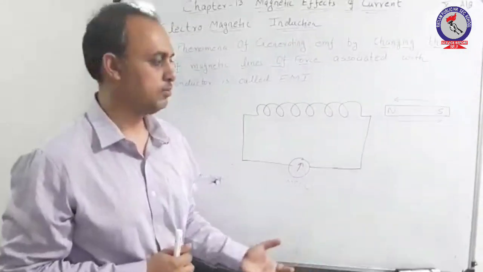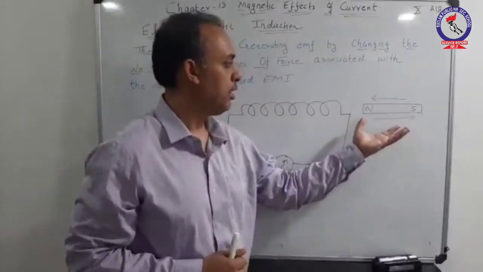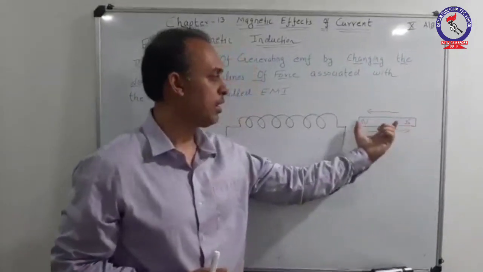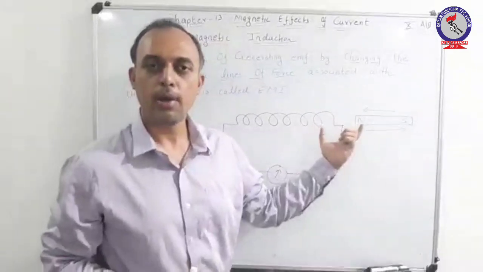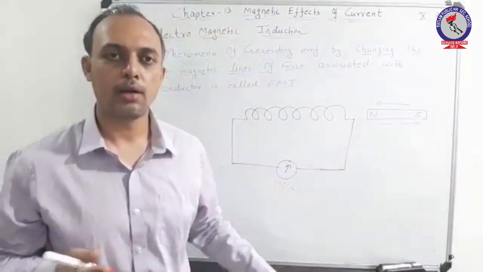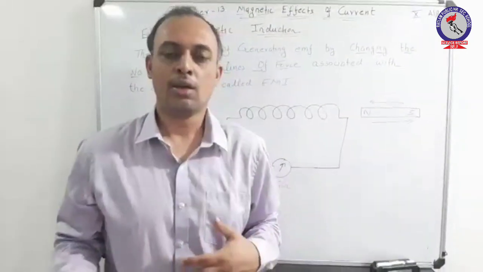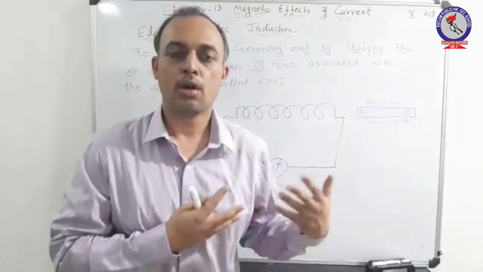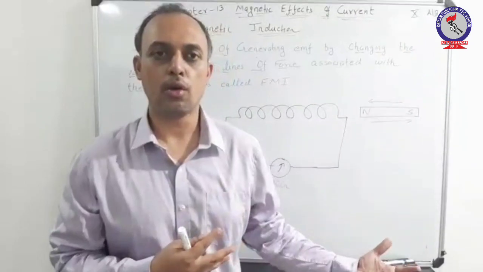When Michael Faraday moved this magnet towards the coil and away from the coil, he observed that he is changing the amount of magnetic field which is linked with the coil.